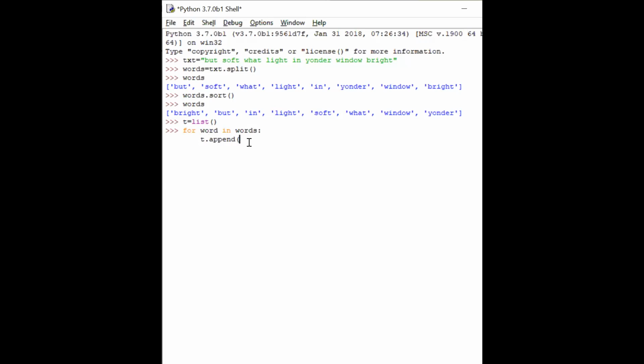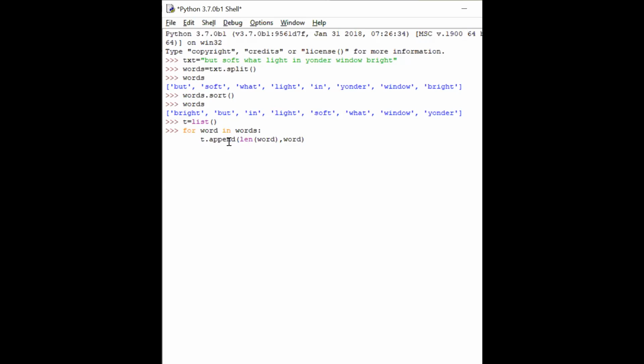The length should come first, and then the word should come. Whatever comes first, based on that, the list would be sorted. So how do I get the length? We know that there's a function called length of word. So you have each word, you fetch each word over here. For each of the words, get the length of the word and create a tuple containing the length of the word and the word itself. Now will this work?